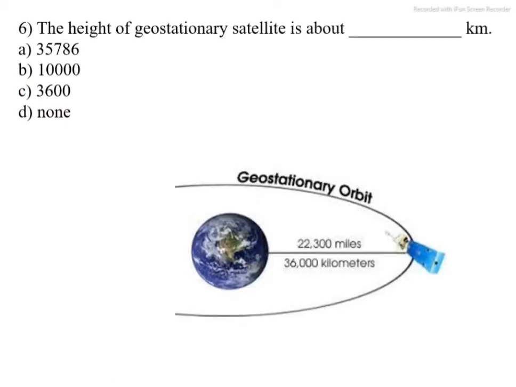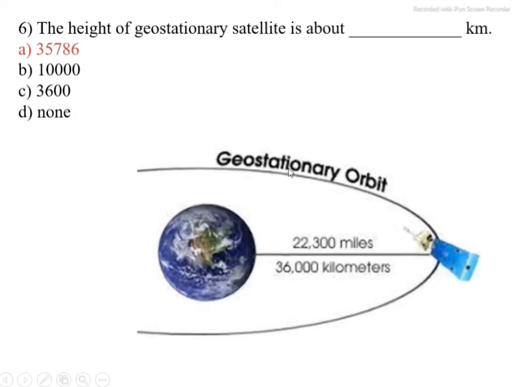Next question. The height of a geostationary satellite is about dash dash kilometers. The height of geostationary orbit from earth station to satellite is 35,786. That is the correct option. A is the correct option.